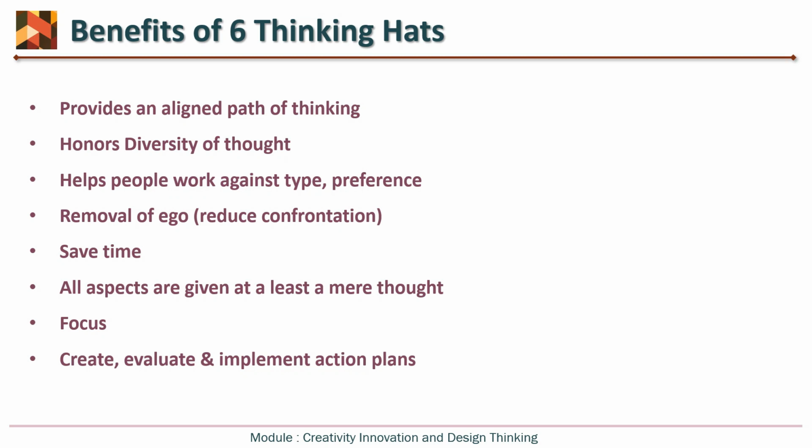Then the convener will request everybody to switch the hat, and everybody will pretend to wear a white hat. Then all the facts and information about a particular idea will be recorded. Everybody has a different perspective, but we are aligning that perspective by using these six different color hats.